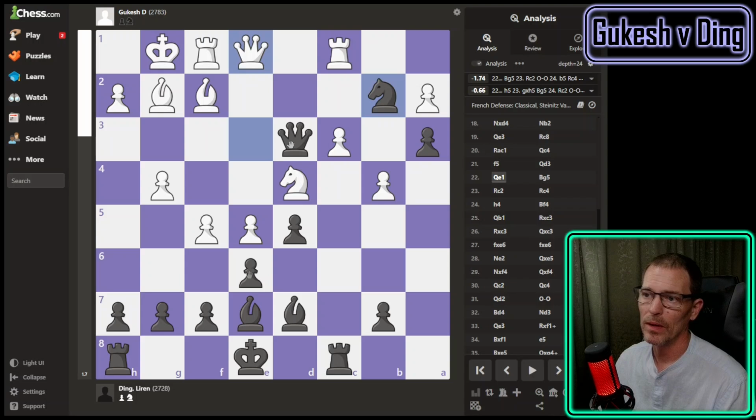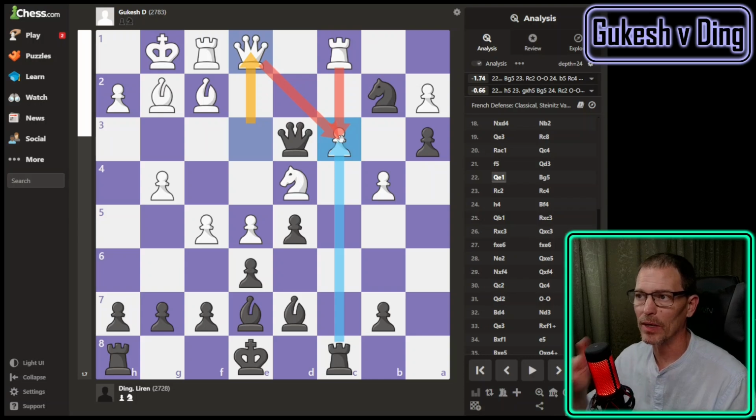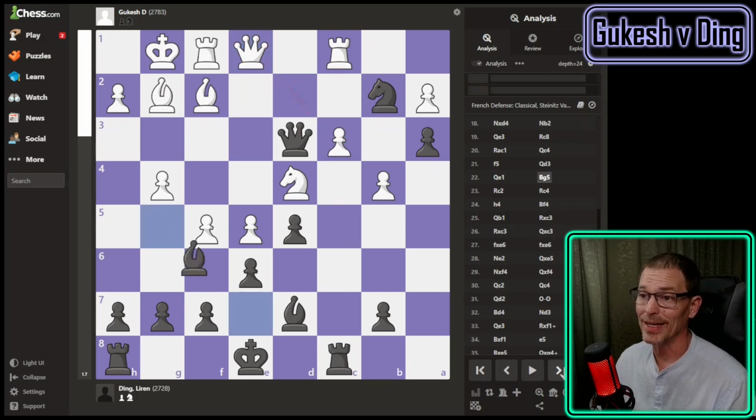I don't know how. Again, I might consider taking this. I might consider putting the queen back to aim for that pawn. But then you can just put the rook back. No, you can't, because then I get this pawn. Maybe that's why Gukesh went here, because it still protects this pawn. Clearly, Ding is centered around the idea of that pawn. The C pawn, more than the A pawn, is important right now. Maybe the A pawn becomes important later. But he had to find bishop to g5 here, and he did.